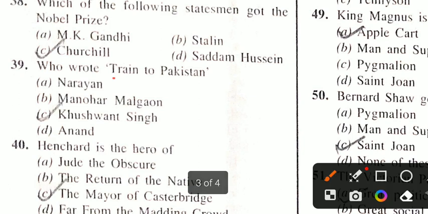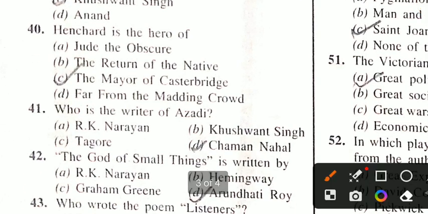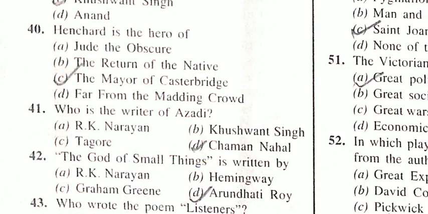Who wrote Train to Pakistan? Khushwant Singh. Understood? Khushwant Singh had written the book Train to Pakistan. Henchard is the hero of The Mayor of Casterbridge. Who is the writer of Azadi? Chaman Nahal. The God of Small Things was written by Arundhati Roy. Understood? The God of Small Things.